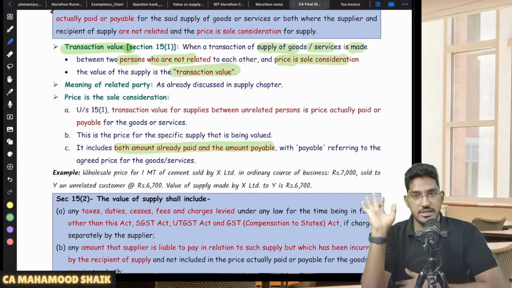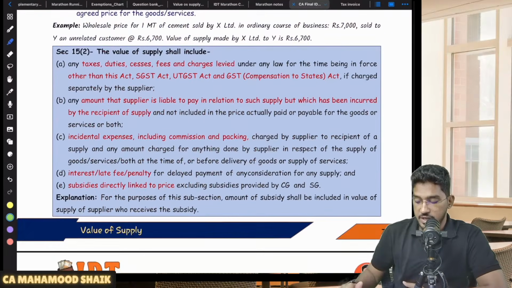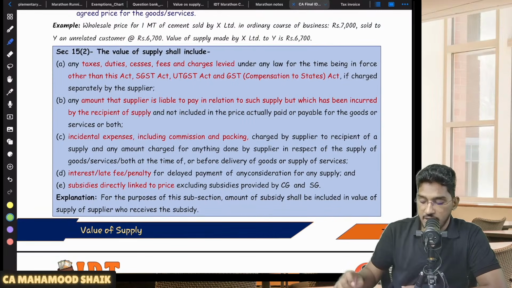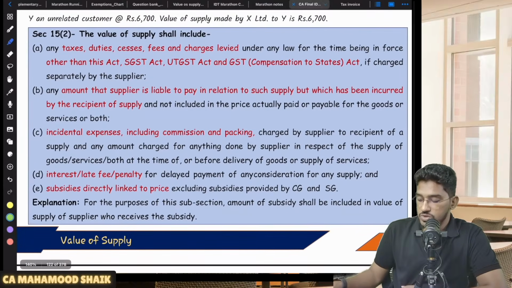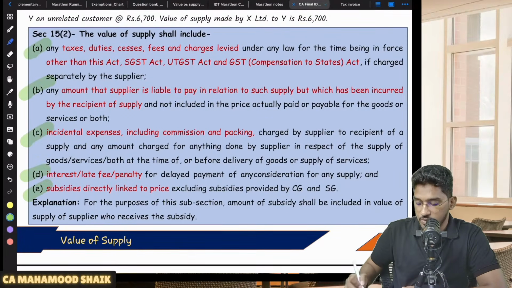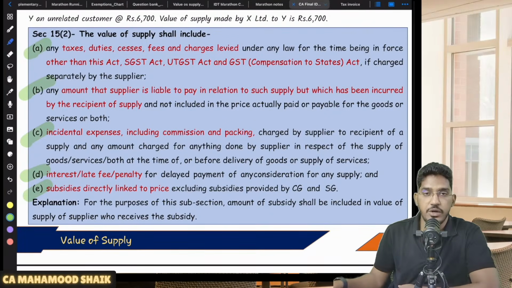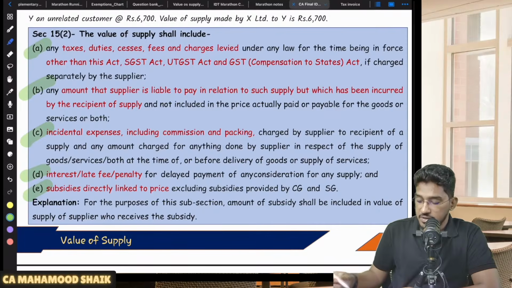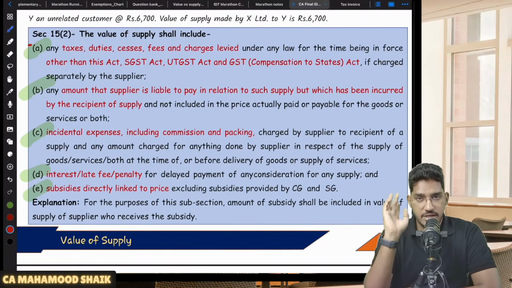Okay, sir, we'll take the transaction value. Now you are saying we are required to do some additions. We are required to do some additions to this transaction value. You are required to do some additions as per 15 subsection 2. So there are 5 clauses. So these are 5 additions I am required to do. Let us try to understand what are those 5 items which are required to be added to the transaction value under 15 subsection 1. Starting with 15 subsection 2 clause A,